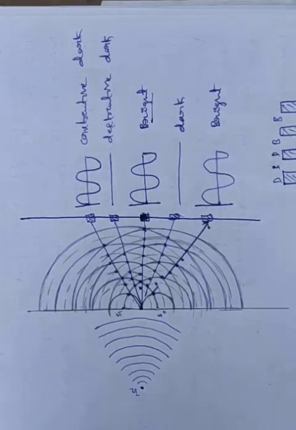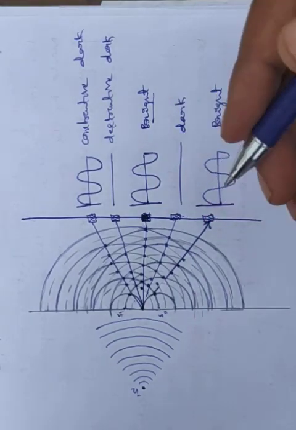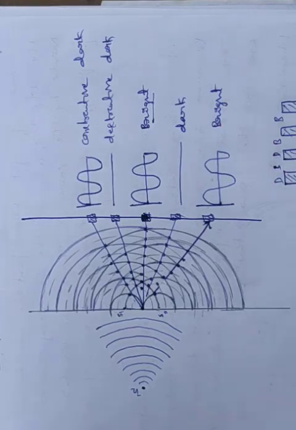So what Huygens explained theoretically, a scientist called Young, a student of Huygens, proved experimentally: how these dark and bright bands are formed. We said bright and dark bands form, so what is the size, what is the width of a bright band, what is the width of a dark band, how it forms, at what distance it forms, all those things are explained by Young.